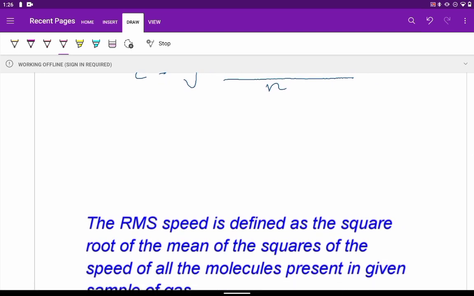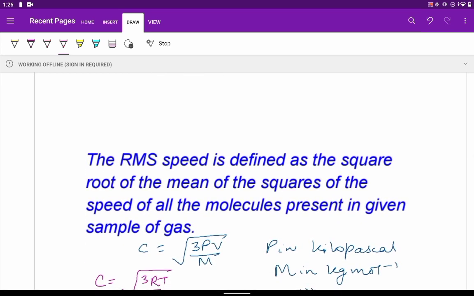So that is RMS, root mean square speed, defined as the square root of the mean of the squares of the speed of all the molecules present in a given sample of gas.